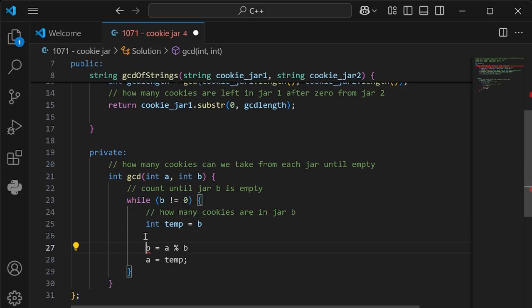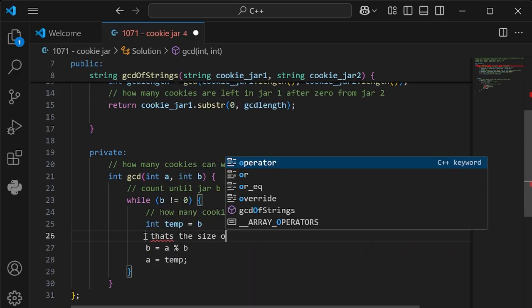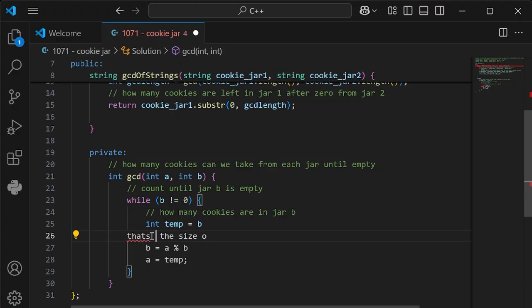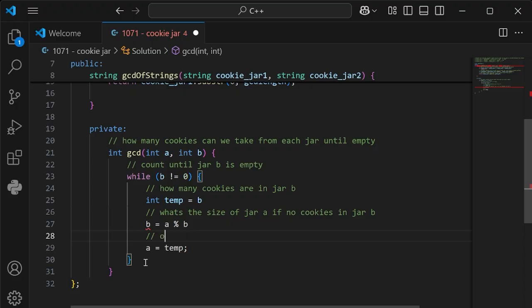And then this one is, what's the size of jar A if no cookies in jar B? So the remainder is this percentage. Then we do one more and we say, okay, what's that number in jar A, jar 1? And that number will be the GCD.